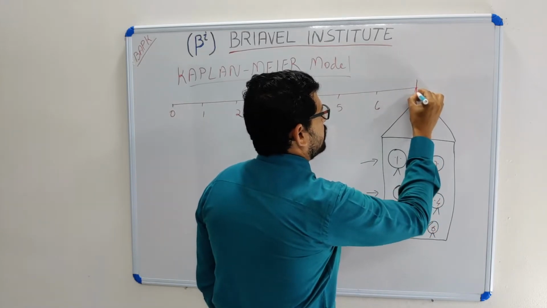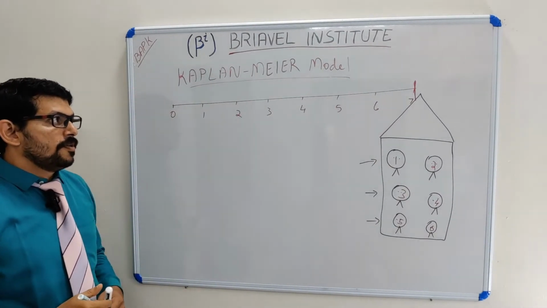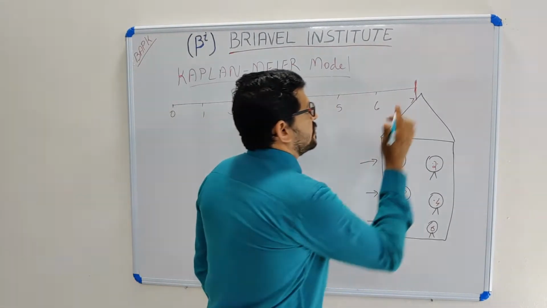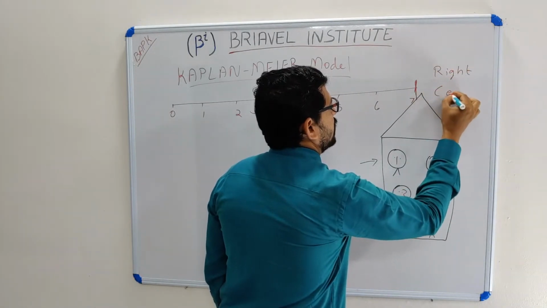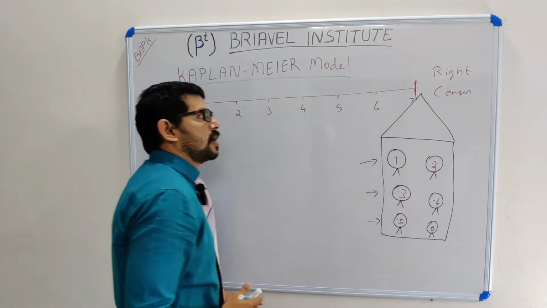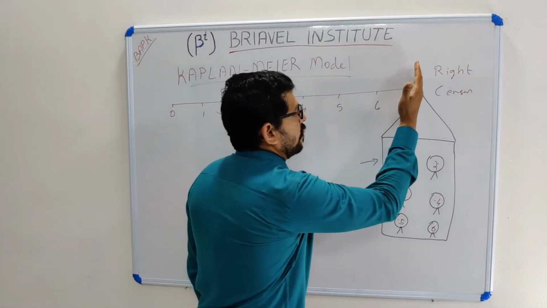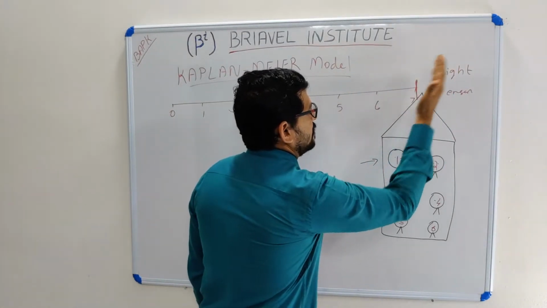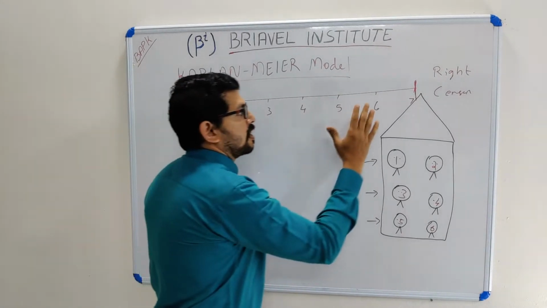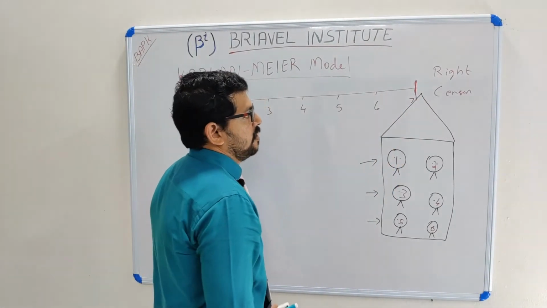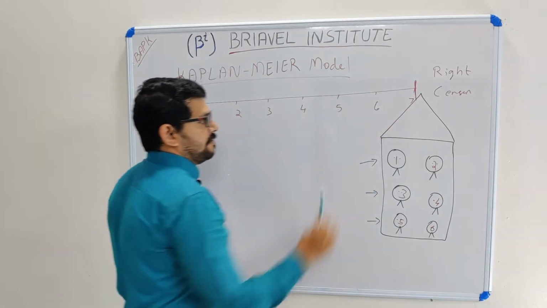I cut my observation at 7 days, one week of observation. So I can say my observation is right censored. Why? Because my observation is only for 7 days. In the Kaplan-Meier model, one assumption is explained: it is a right censored observation.